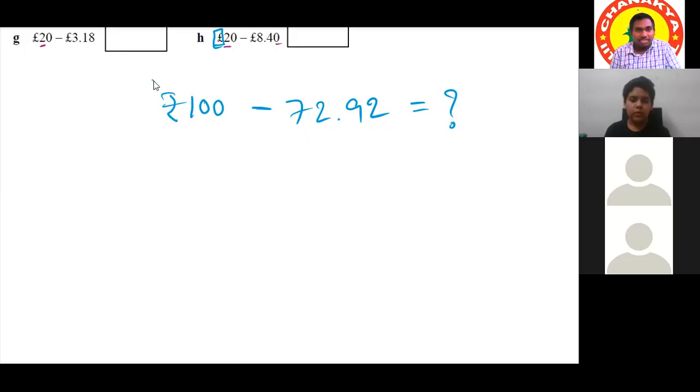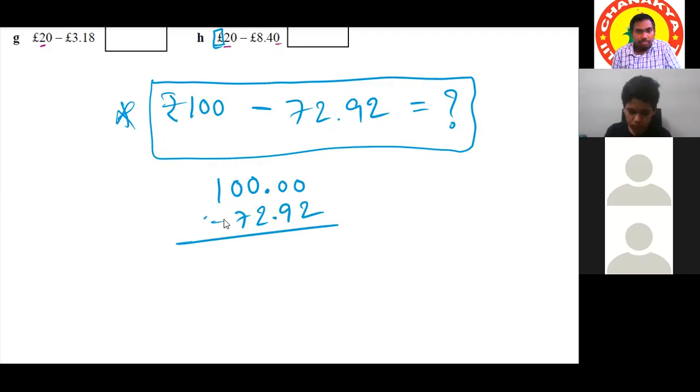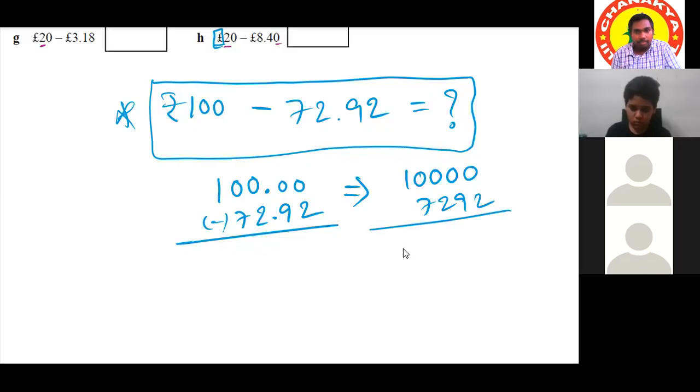Why are we discussing this in the Nikilam Sutra? Because we can apply the Nikilam Sutra here also. See how to apply. Can I write 100 rupees as 100 rupees 00 paisa? Yes. Now we can subtract 72 rupees 92 paisa from 100 rupees. It is analogous to 10,000 minus 7,292. Do it normally as usual, and finally in the answer put a decimal point after 2 digits from the right side.